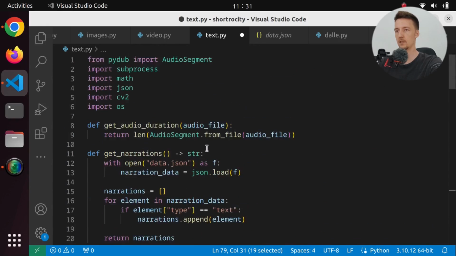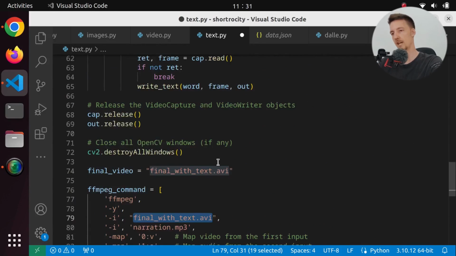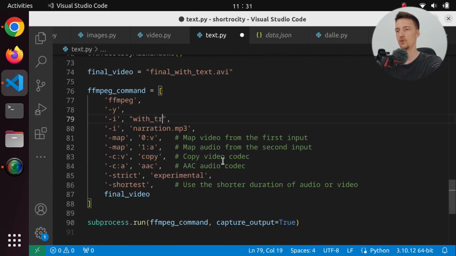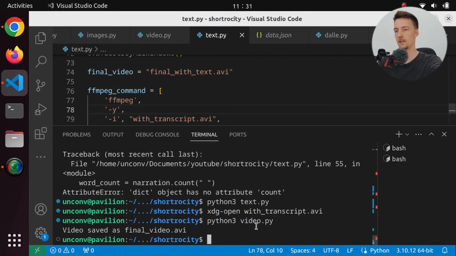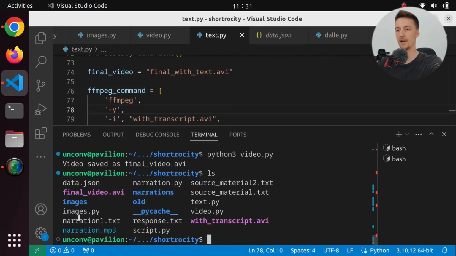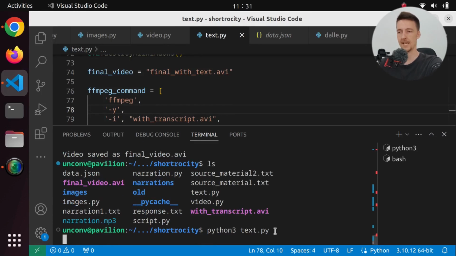Where are we saving this? With transcript.avi. So let's save that, and now we should have a narration.mp3. So if we now run this text.py, then we should get a video with a transcription and the audio. Let's see what it will look like.